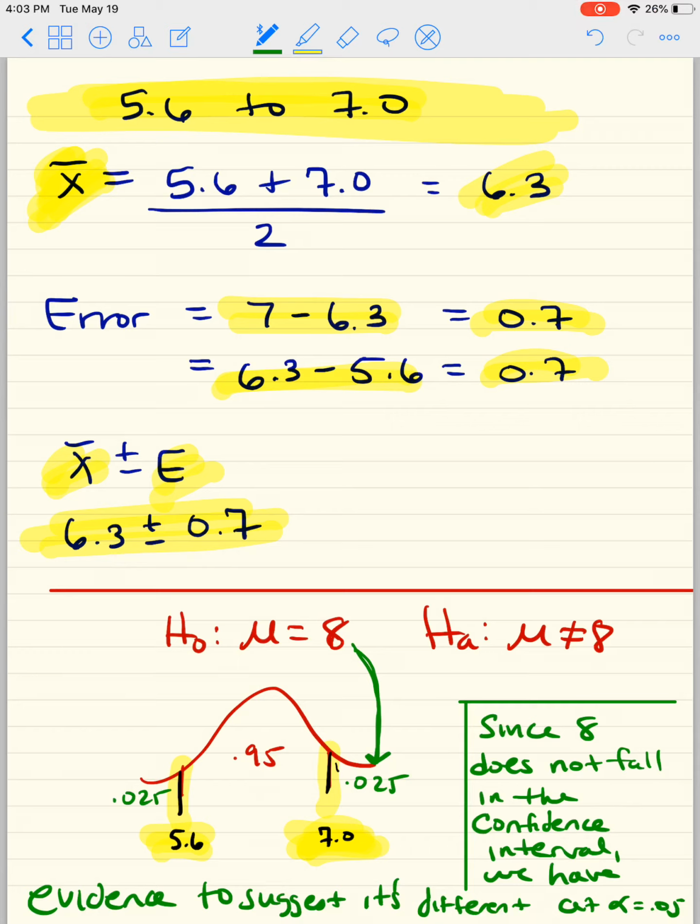So first and foremost, you should write out H0, mu is equal to 8. Ha, mu does not equal 8. Do I have to? Absolutely. Now, the confidence interval, you'll say that 8 falls outside of the confidence interval, so I wrote it here in green, okay? Since 8 does not fall in the confidence interval, we have evidence to suggest it's different.